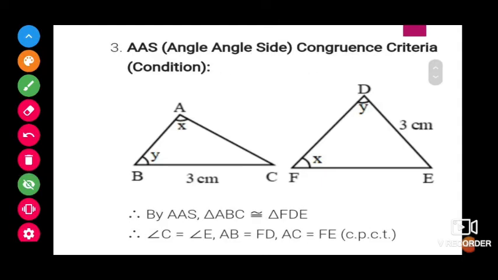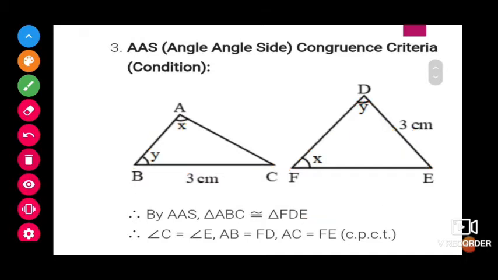Next one, AAS. If two angles are equal and the following side, here in this way we have to travel XY, the following side, and here also XY and the following side, AAS. If two angles and the following side are equal for both the triangles, then we can say that both the triangles are congruent.